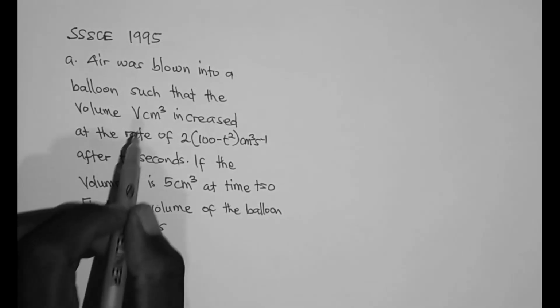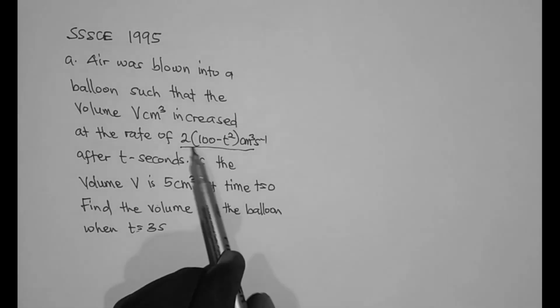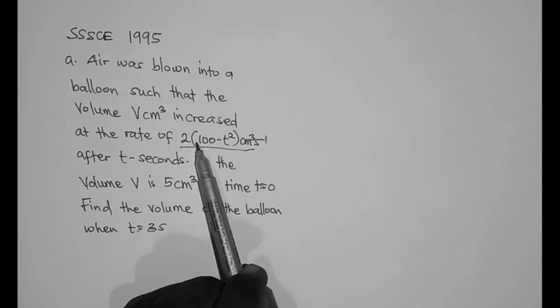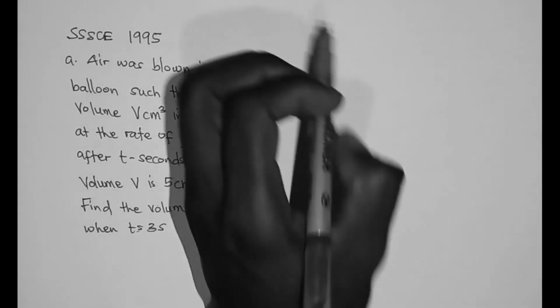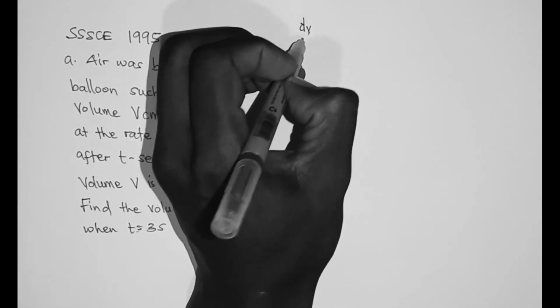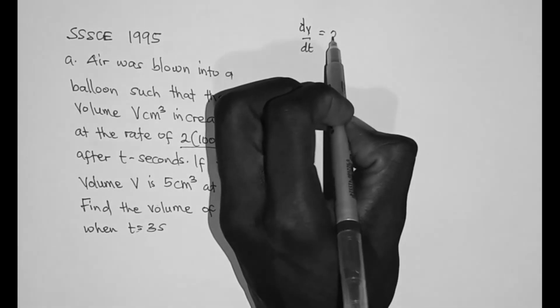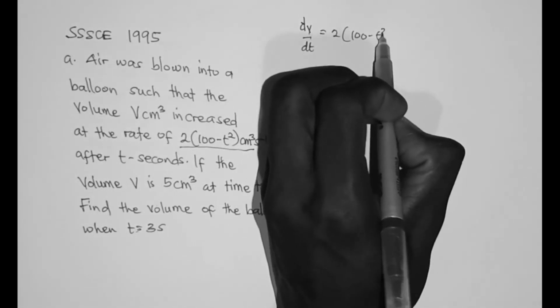So the volume was increasing at a rate of 2(100 − t²). It means that dV/dt = 2(100 − t²).